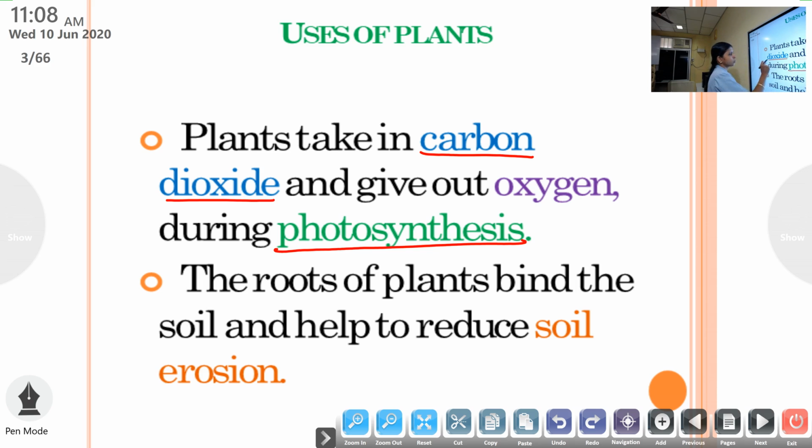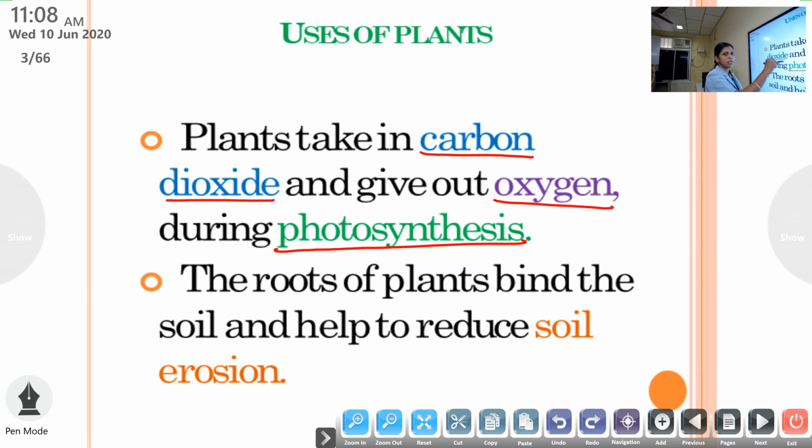C-A-R-B-O-N, carbon dioxide, D-I, oxide, O-X-I-D-E. So plants take in carbon dioxide and they give out oxygen during which process? Photosynthesis. I repeat, during photosynthesis, what is happening in plants? They prepare or synthesize food. And during this process, one gas is taken into the plant and another is released out.